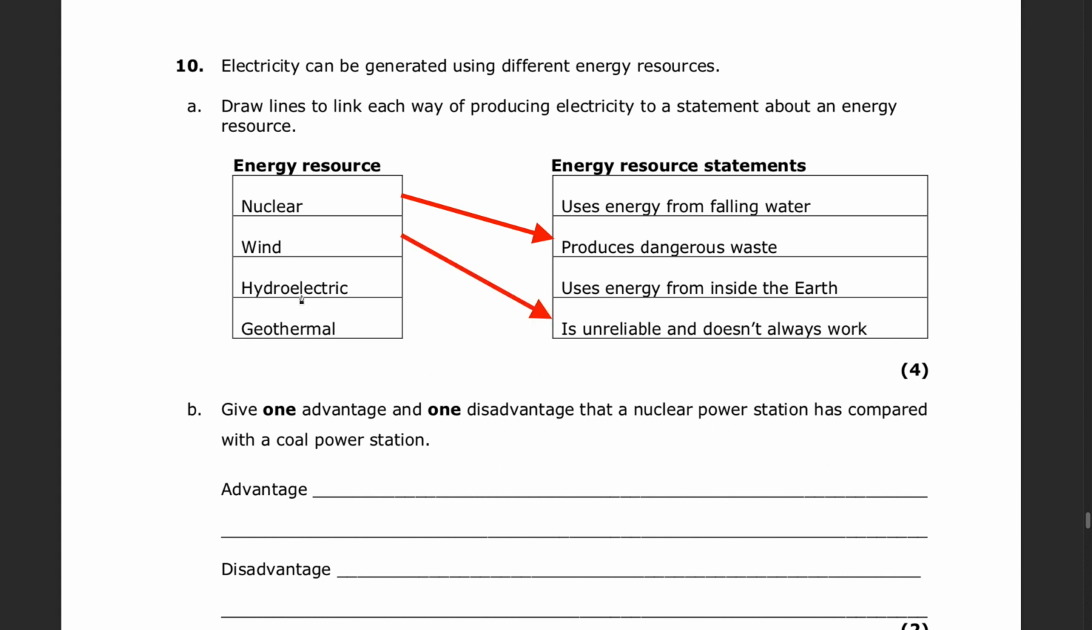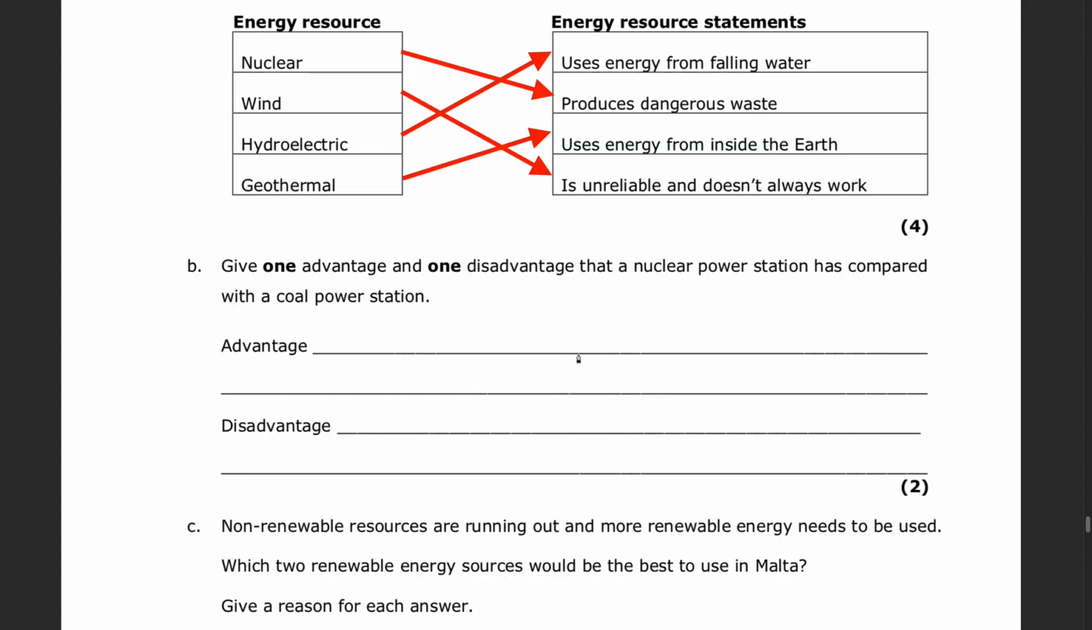For hydroelectric energy, the best statement would be uses energy from falling water. In fact, there is the word hydro. Anytime there is hydro, it means there is a relation with water. And finally, geothermal. The only statement that is left is that it uses energy from inside the earth.